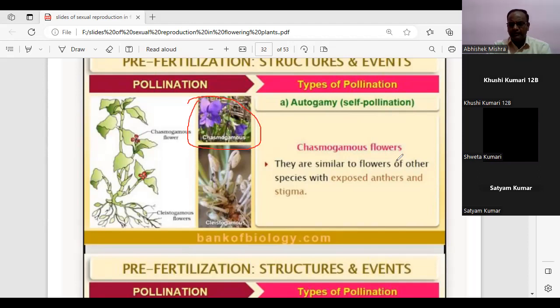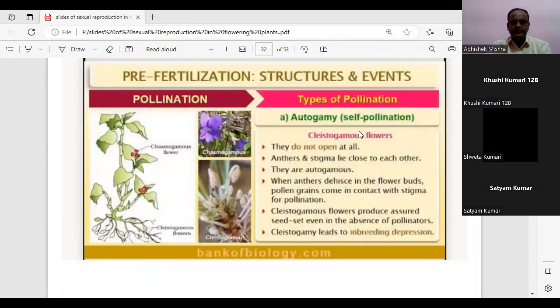Autogamy, if it is exposed. Geitonogamy. Yes, correct. Now you can very well see that this is a chasmogamous flower, which has the exposed anther and the stigma.